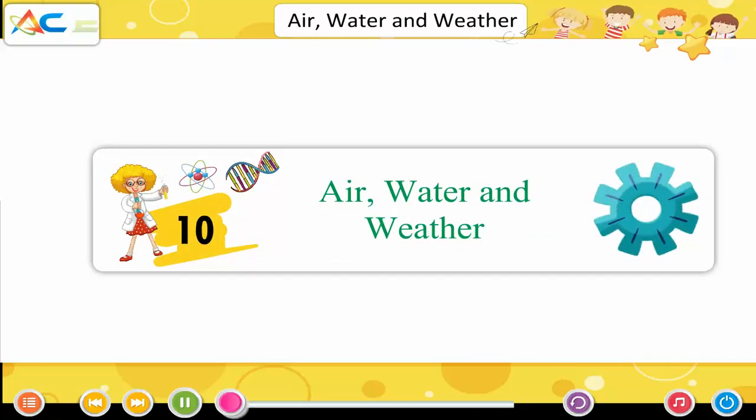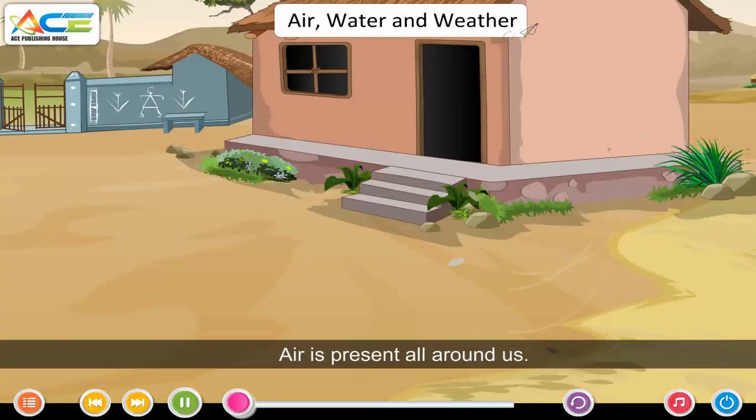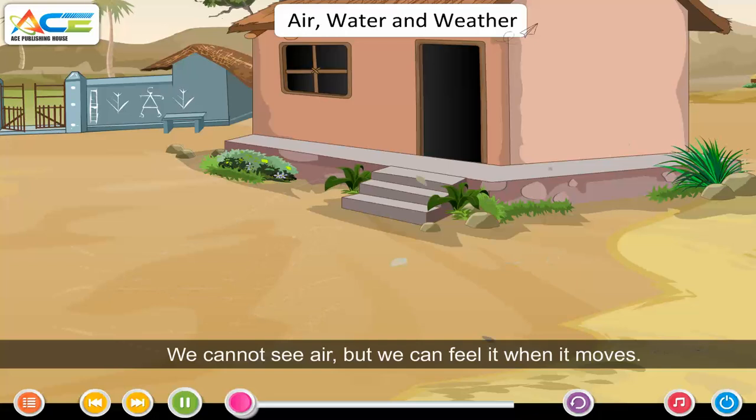Chapter 10. Air, Water and Weather. Let's learn about air, weather, water, seasons. Air. Air is present all around us. We cannot see air, but we can feel it when it moves.